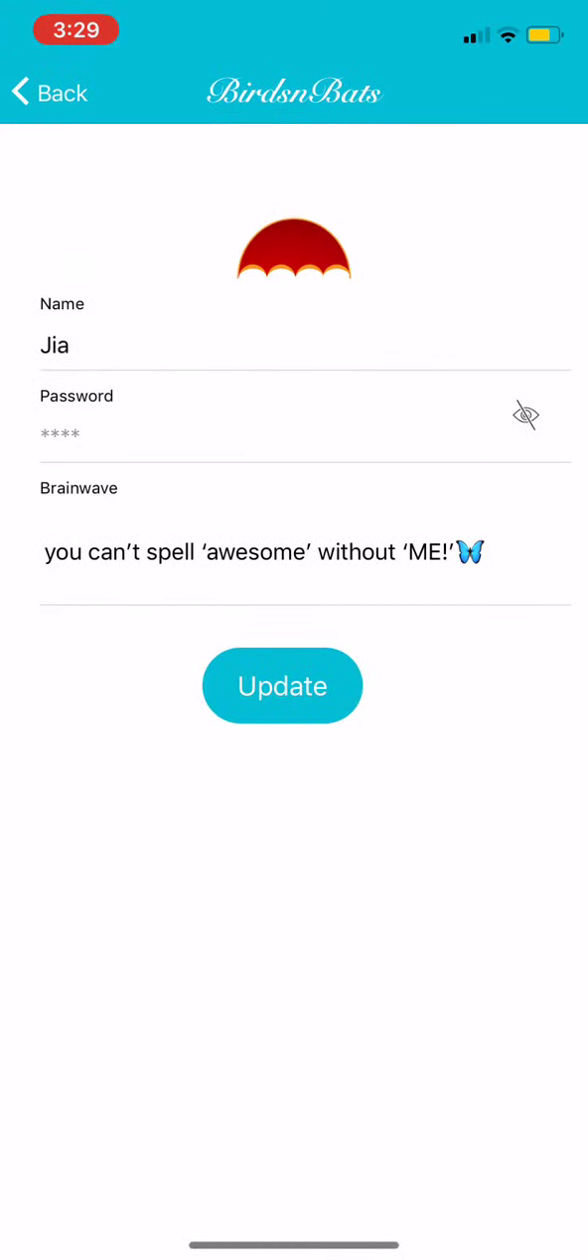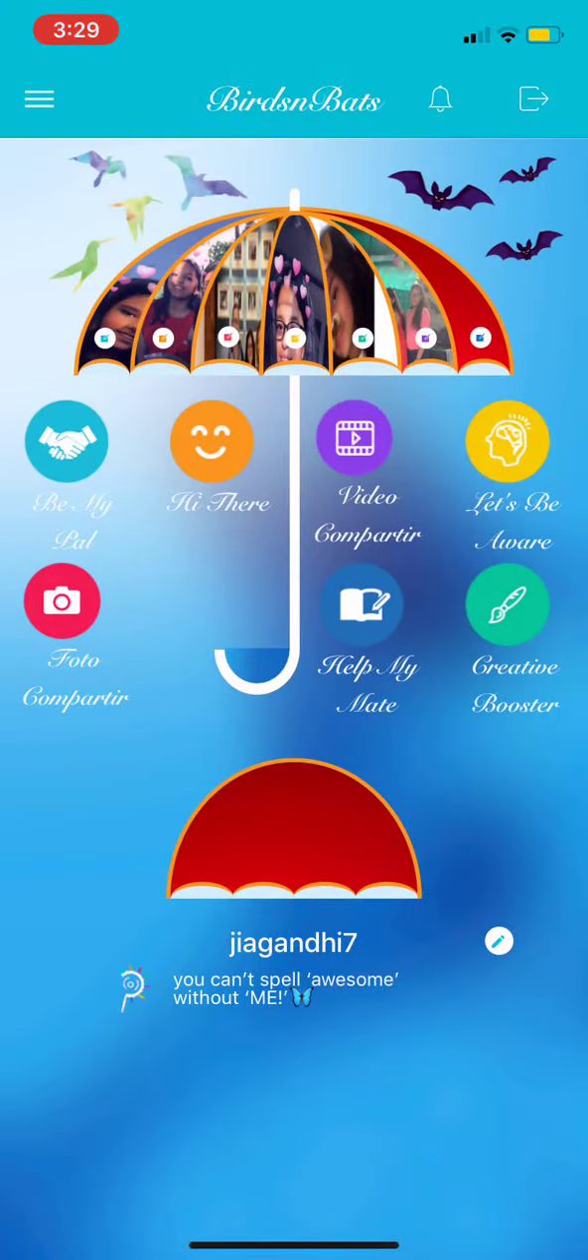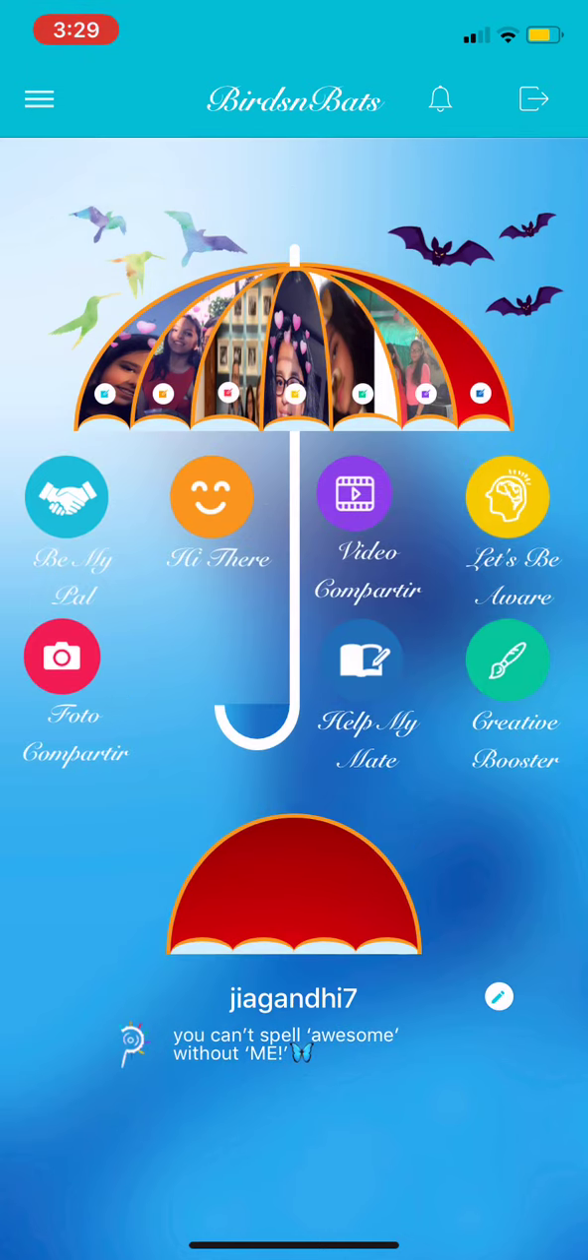By clicking here you can change your password, your name and your brainwave. Just remember, when you're making your handle, you cannot change your handle.